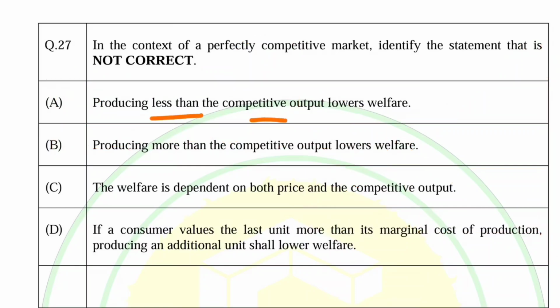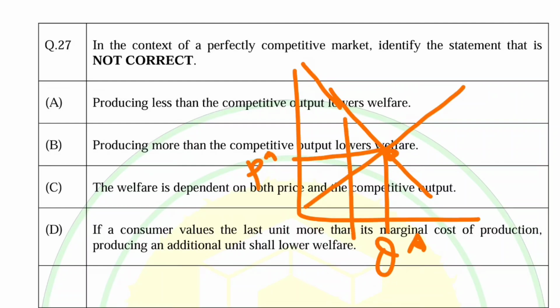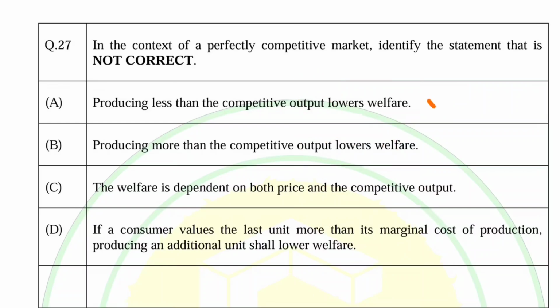Now what are the options? Producing less than competitive output lowers the welfare. Obviously, if we produce at this point, it gives us the maximum welfare, at a price of P star. If we produce at this point, we will have the deadweight loss. Obviously, consumer surplus and producer surplus will decrease, so this option is correct. Producing more than the competitive output lowers the welfare. Obviously, this is also correct.